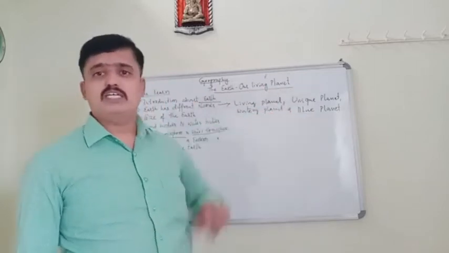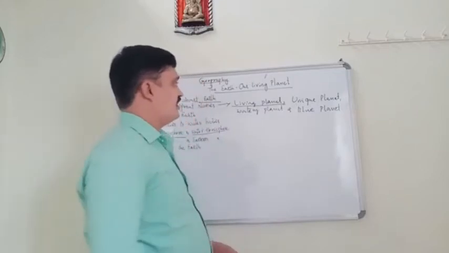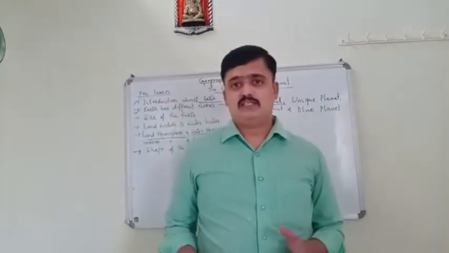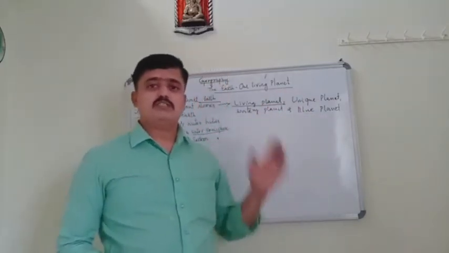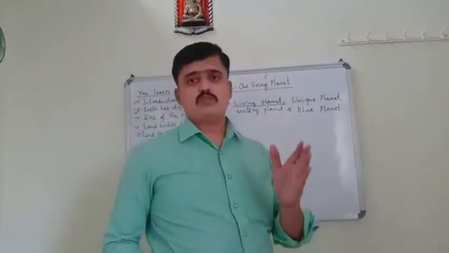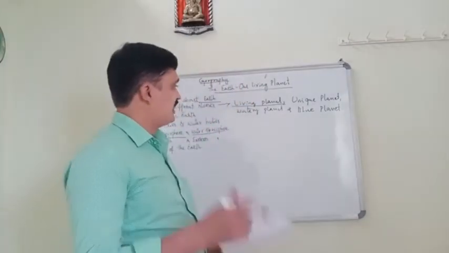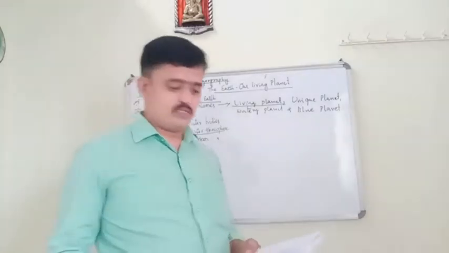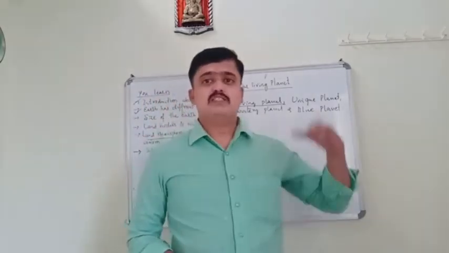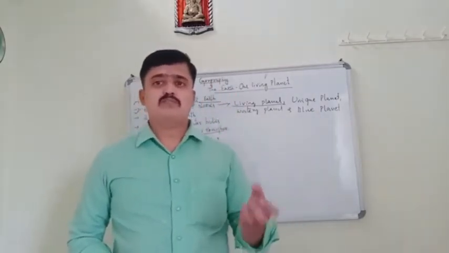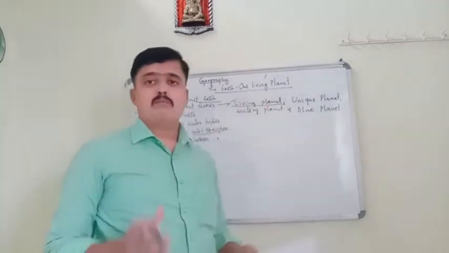Why do we call Earth by different names? I told you it is a living planet. Why is Earth called a living planet? The Earth is the only planet which supports life. It means the life of plants, the life of animals, and the life of human beings. That's why, because of that reason, we call it a living planet.